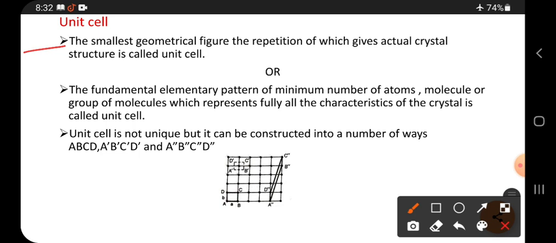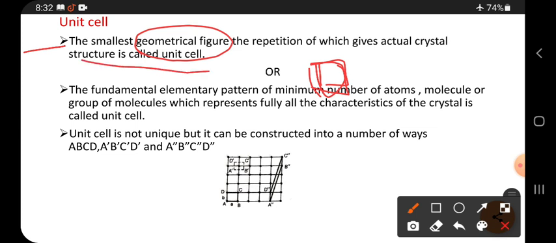That means if you repeat a geometrical figure such as squares, many squares, that gives the structure of a crystal. Such a geometrical figure is called a unit cell. If you attach such figures many times, then you can get a crystal structure. Then this figure is called what?